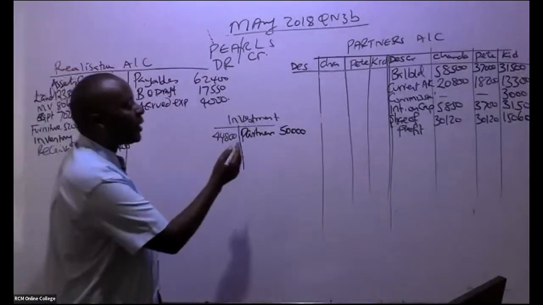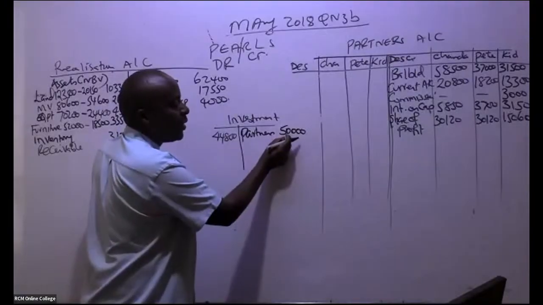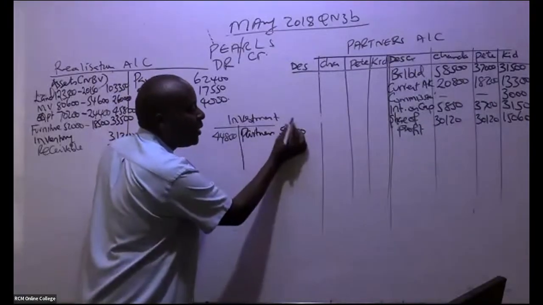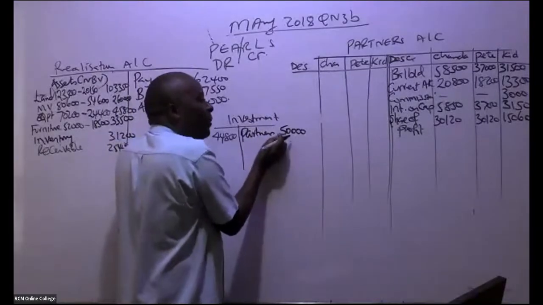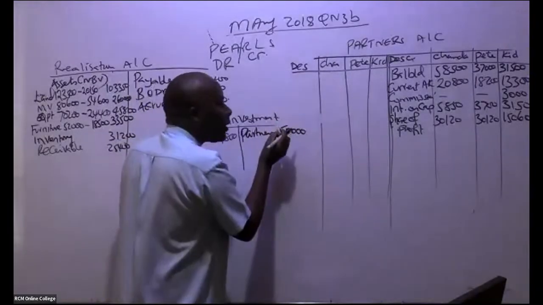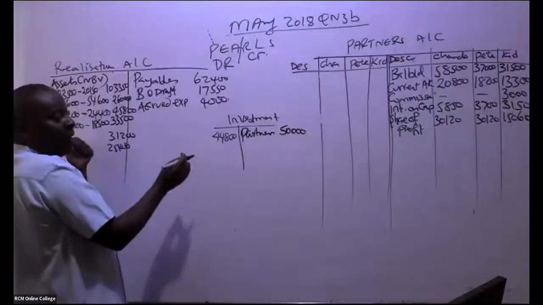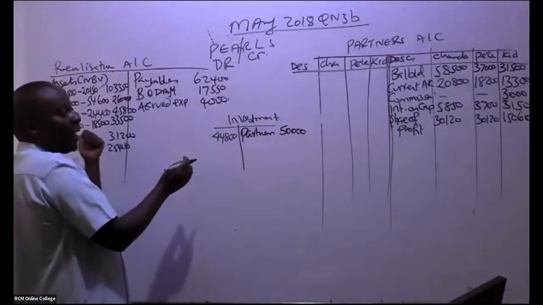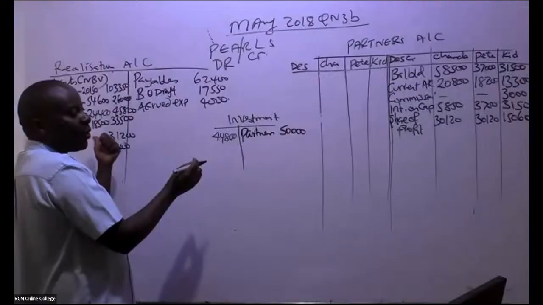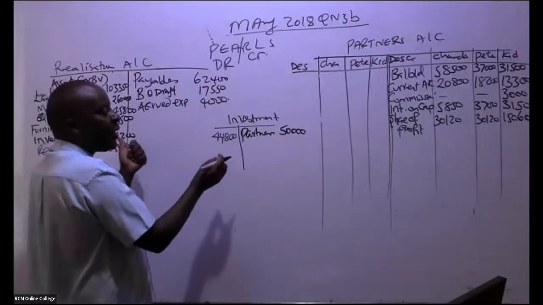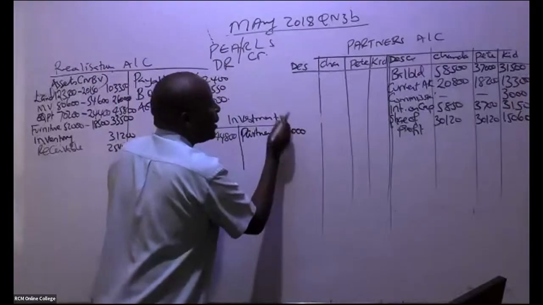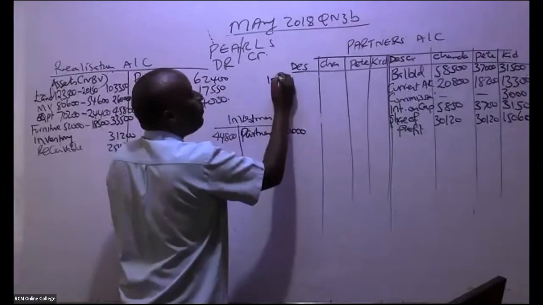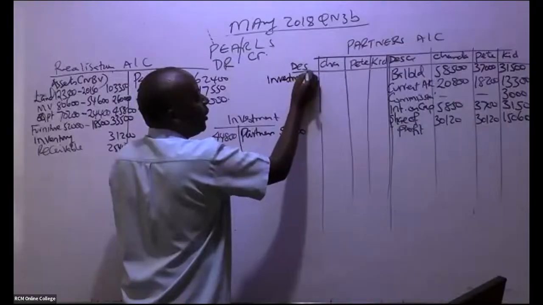Remember, this is an asset that was taken by the partners. It wasn't taken by the new company. Assets going to the new company are the ones we realize here. So in this case, these partners took 50,000. So can you kindly go ahead and apportion this investment of 50,000 before I tell you the difference?